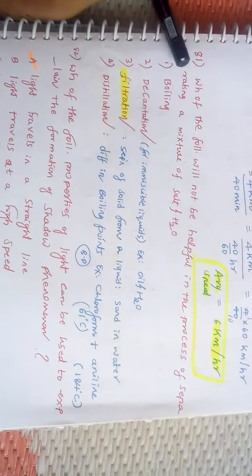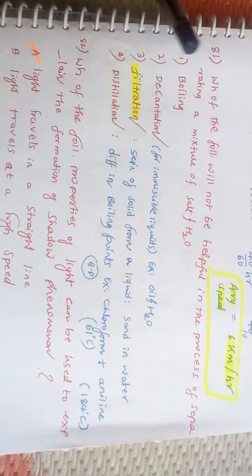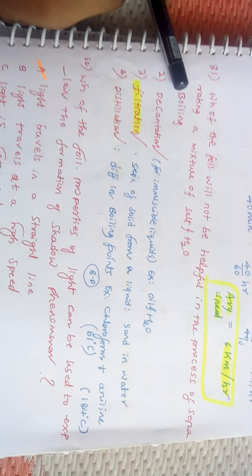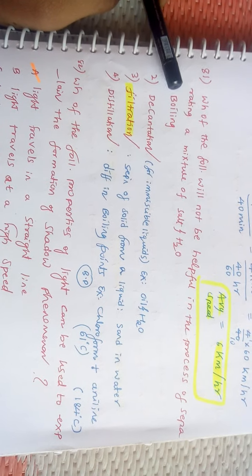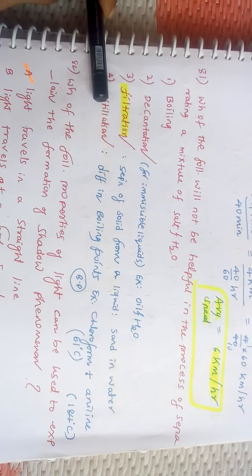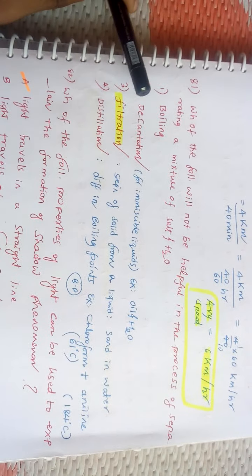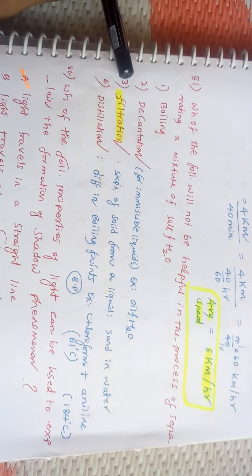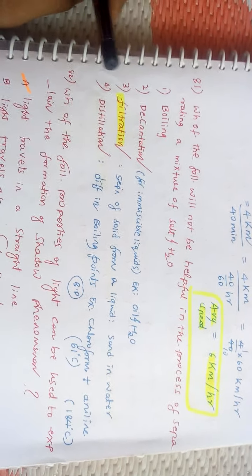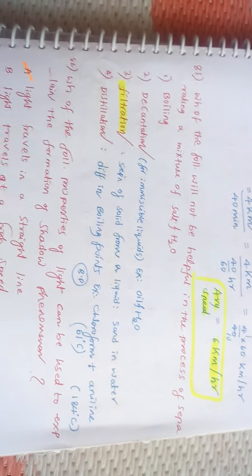Next, which of the following will not be helpful in the process of separating a mixture of salt and water? Here, boiling: from boiling we can separate a mixture of salt and water. And distillation: from distillation also a salt and water mixture can be separated. Here the answer is filtration. From filtration, a mixture of salt and water cannot be removed.